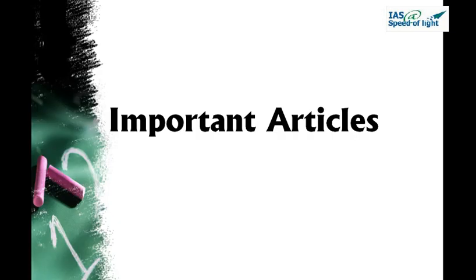Now let us move ahead and talk about the important articles. For these important articles, we will cover them in phases. So this is phase one of the important articles. We will not be doing all the articles in one go, but we will divide it and then do it. And we will do only the important articles which we are required to remember by numbers, okay?